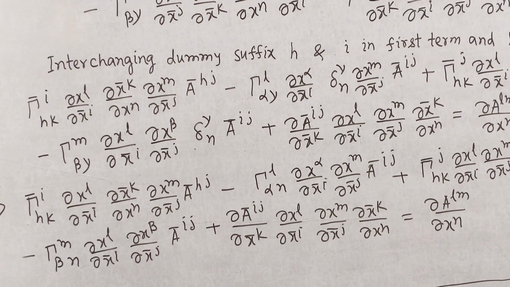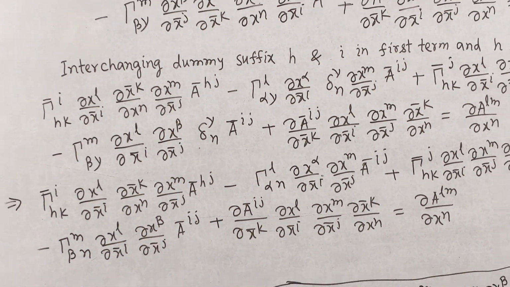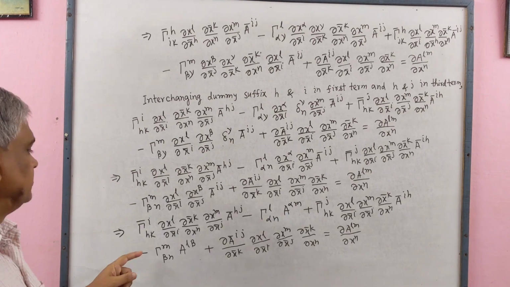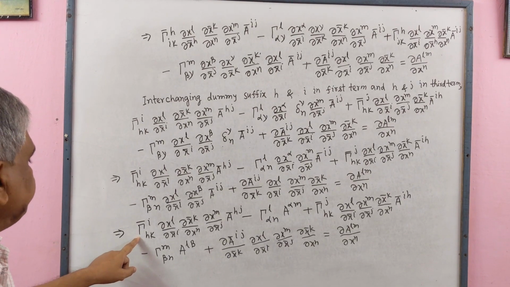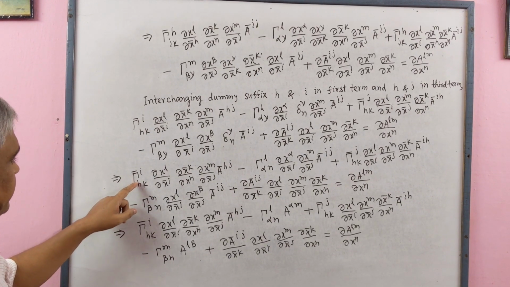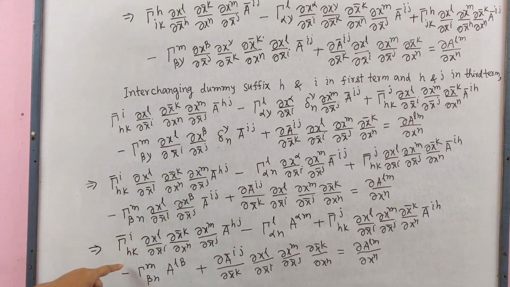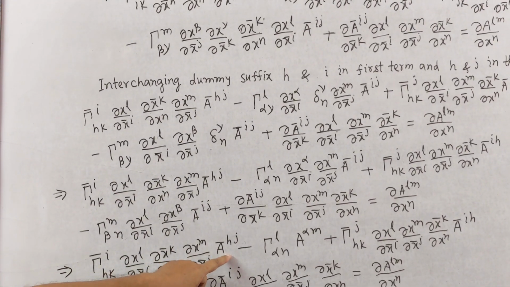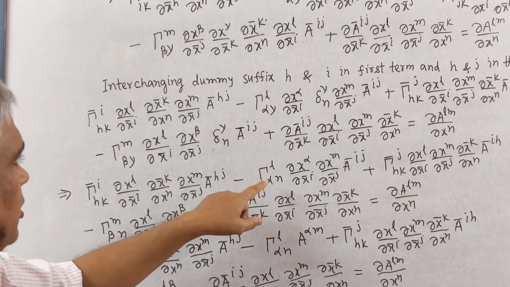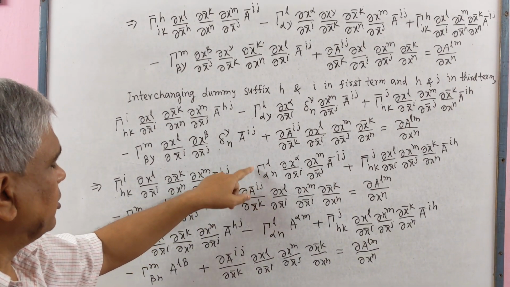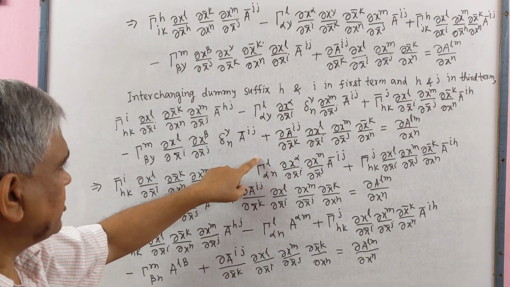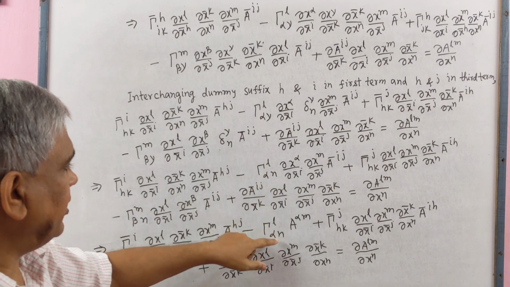So we get this value. This implies that this term remains same up to this.